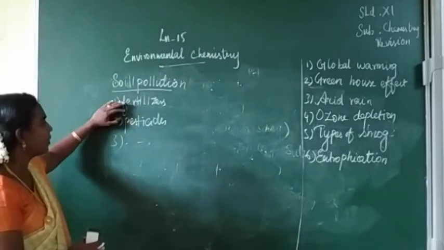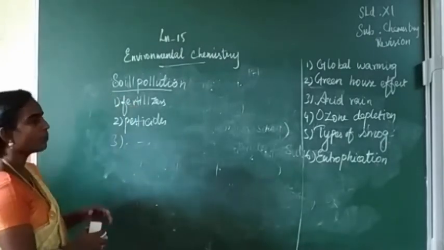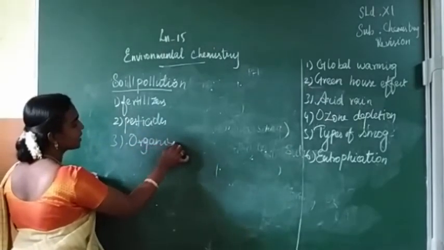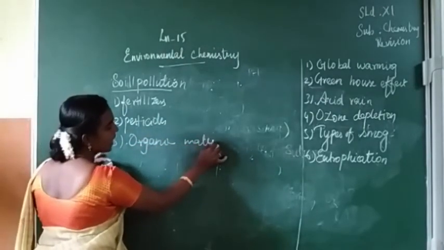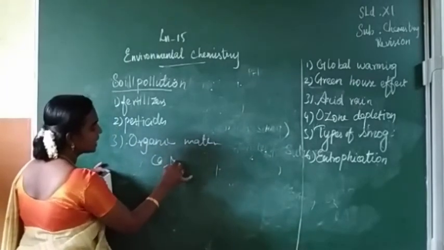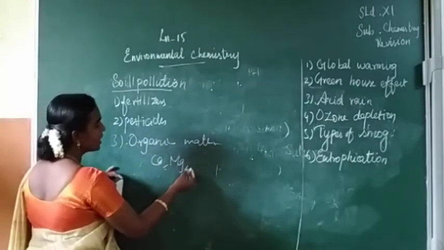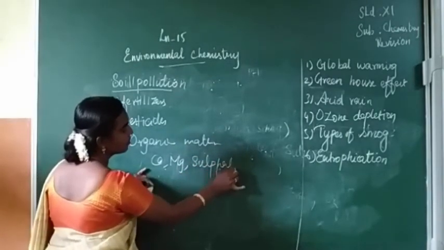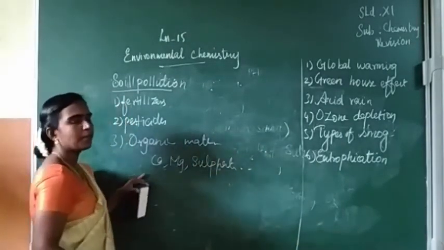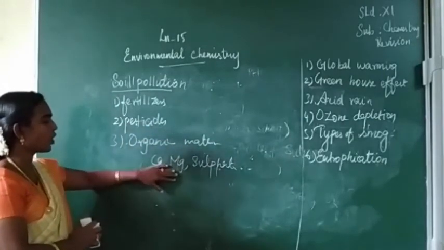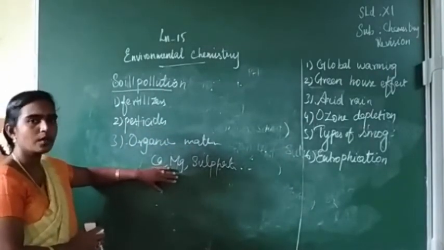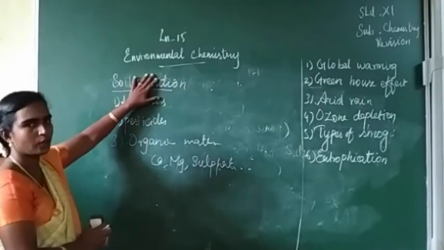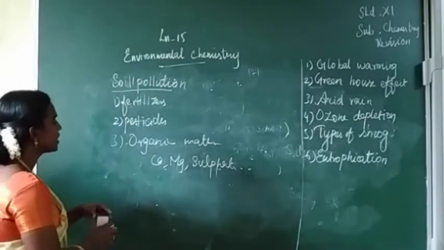Apart from this, some organic waste also, for example organic matter, or ions like calcium, magnesium, sulfates, carbonates. When this type of ions is present in the soil, it may also make the soil polluted. Lead and cadmium also.